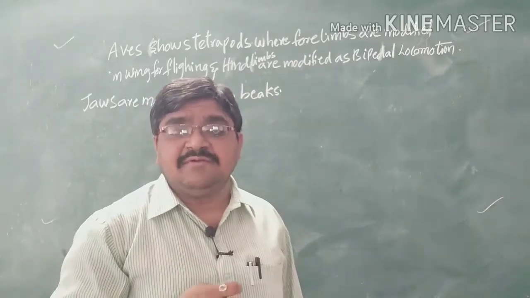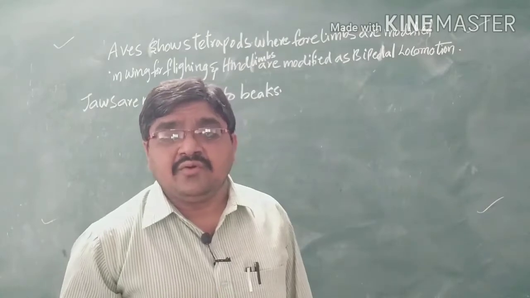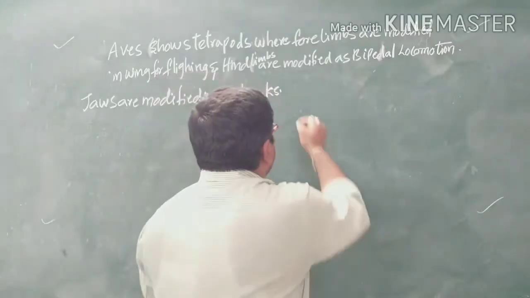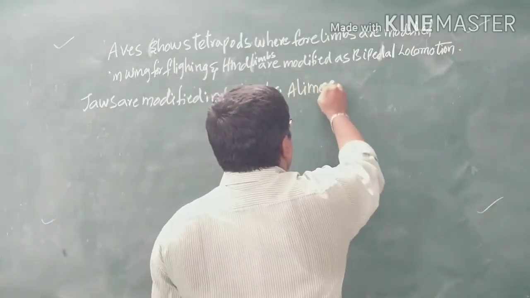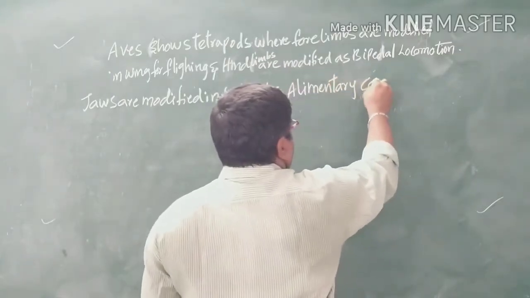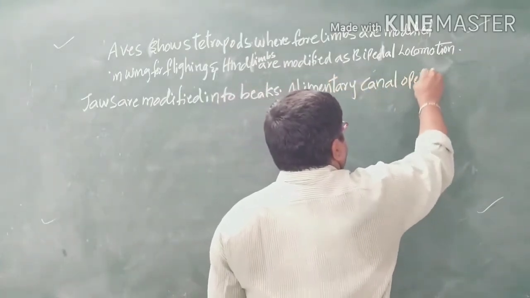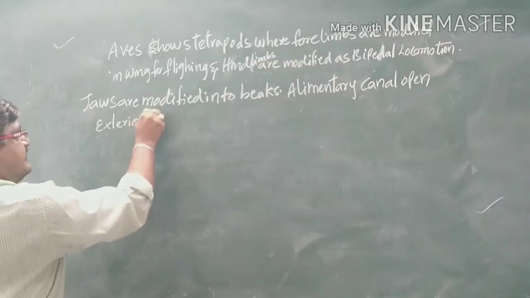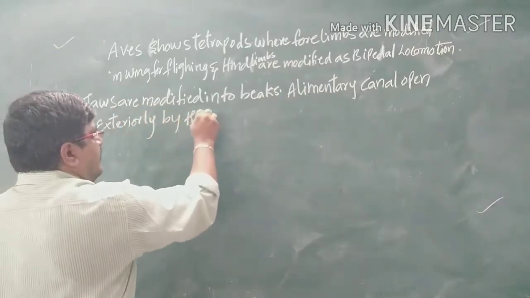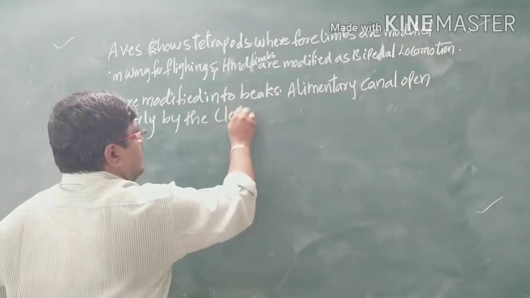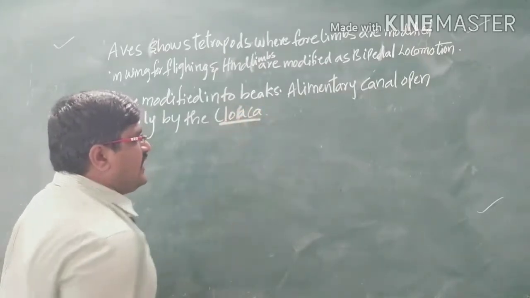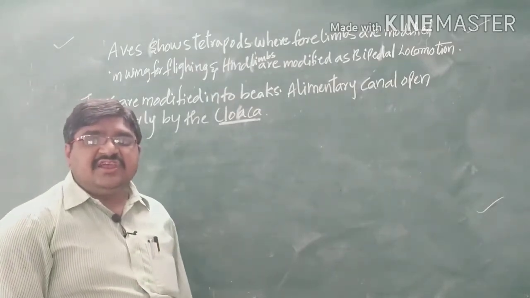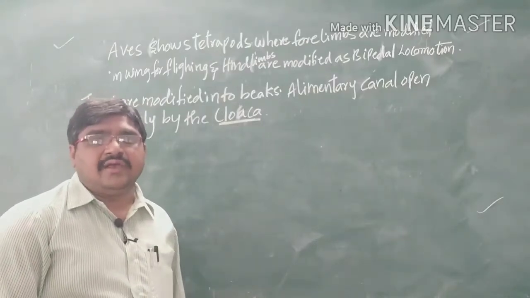One is the spindle shaped body, and the jaws are modified into beaks. And the alimentary canal opens exteriorly by the cloaca. So here the cloaca means it is a common passage for the excretory and anus as well as the genital organs, so you can call it cloacal.